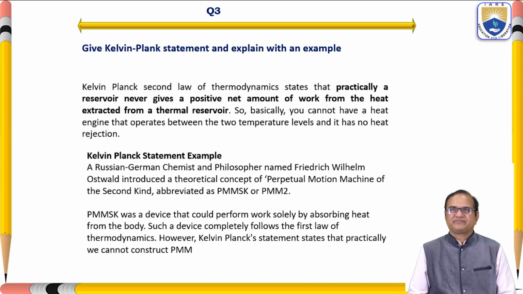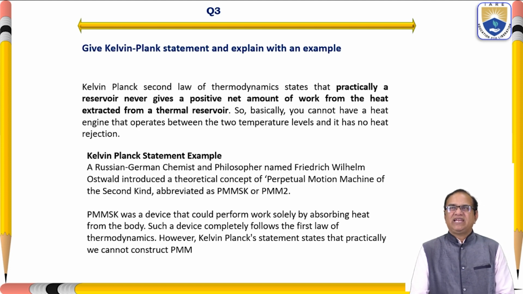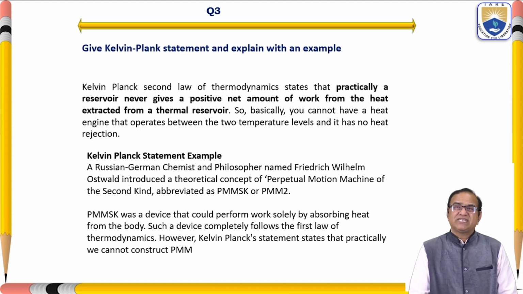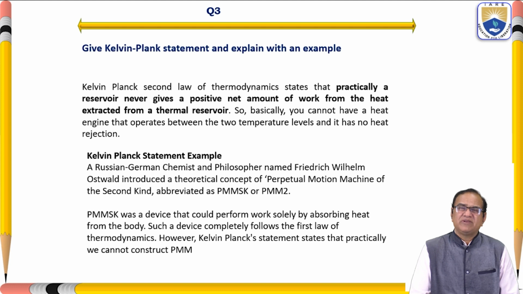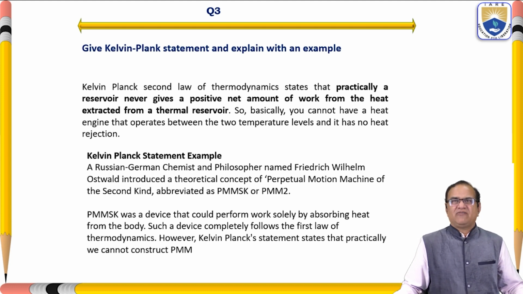Now question 3: give the Kelvin-Planck statement and explain with an example. We will discuss the second law of thermodynamics, which is explained by the KP statement, that is called the Kelvin and Planck statement.